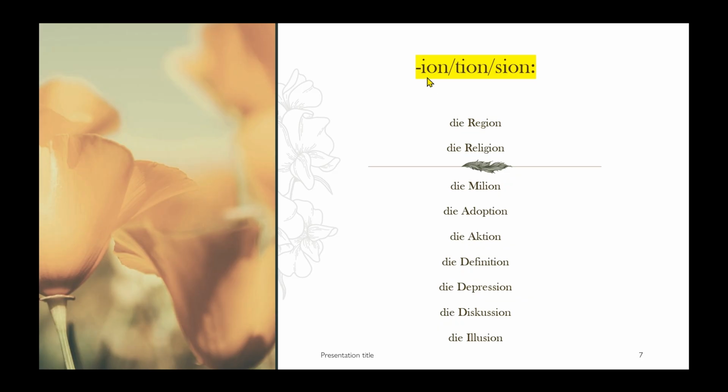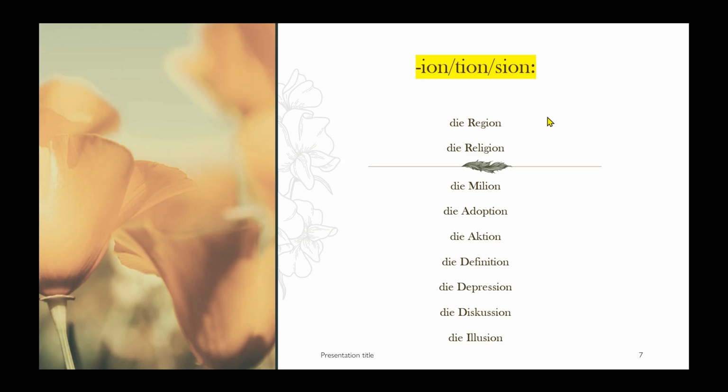Endings in German: -ion. All the words ending in -ion, -tion, -sion always have the feminine article, die. Here you can see die Region, die Religion, die Million, and die Adoption, die Aktion, die Definition, die Depression, die Diskussion, die Illusion. These all have the female article.